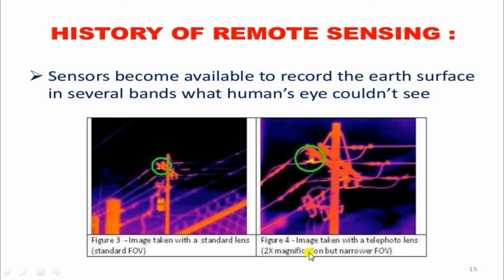The image is taken with a telephoto lens with 2x magnification, but it has a narrower FOV, so it is not actually seen, right? That cannot give a particular idea about what type of energy is released from that source. So if you want to find a loose connection problem in electricals, we can also use thermal imaging techniques.